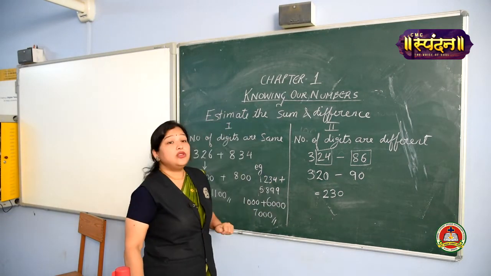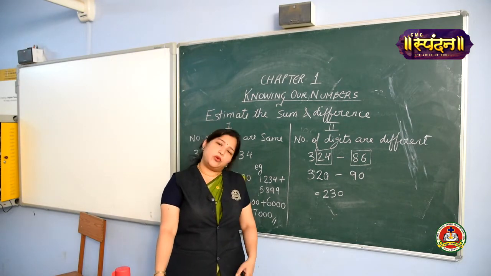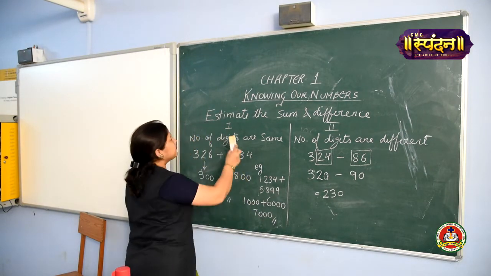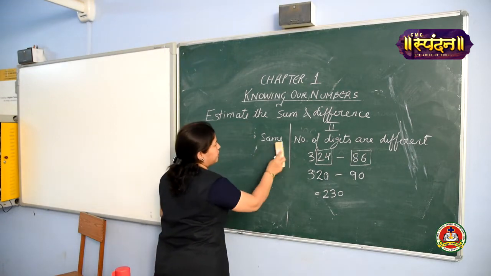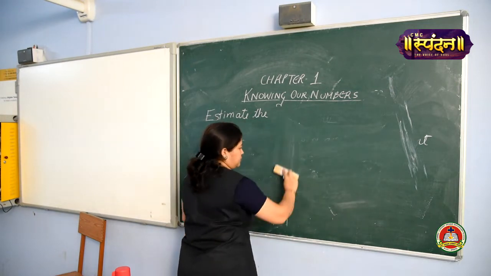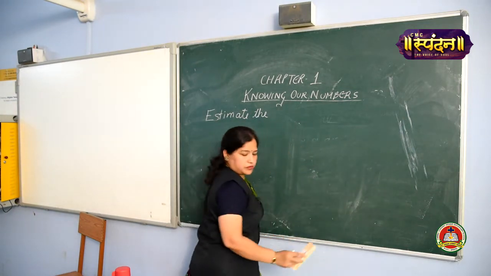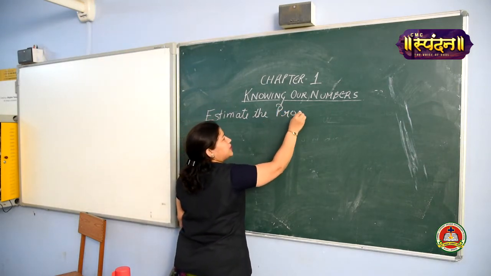Let us proceed to the next topic, how we are going to estimate the product of the numbers. Okay. So estimate the product. What is product?